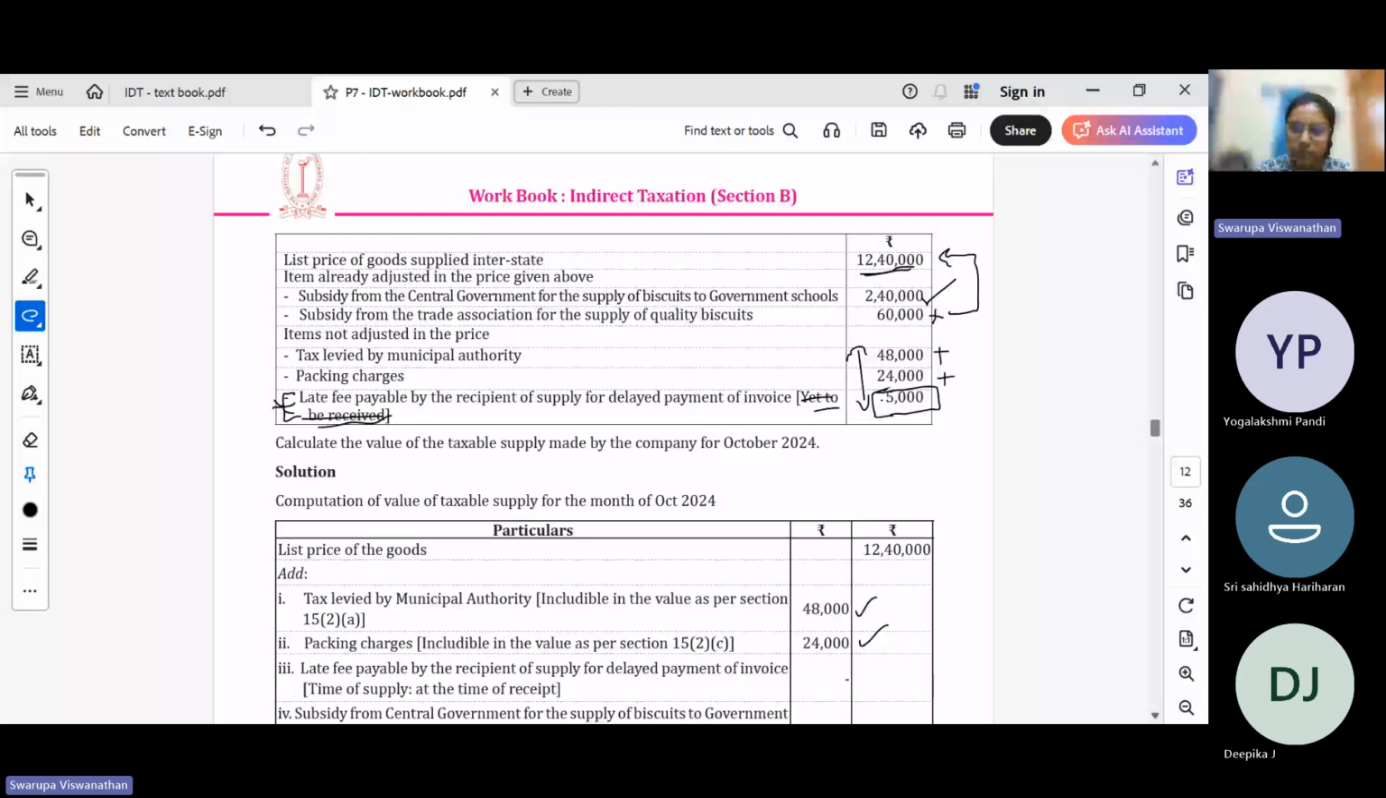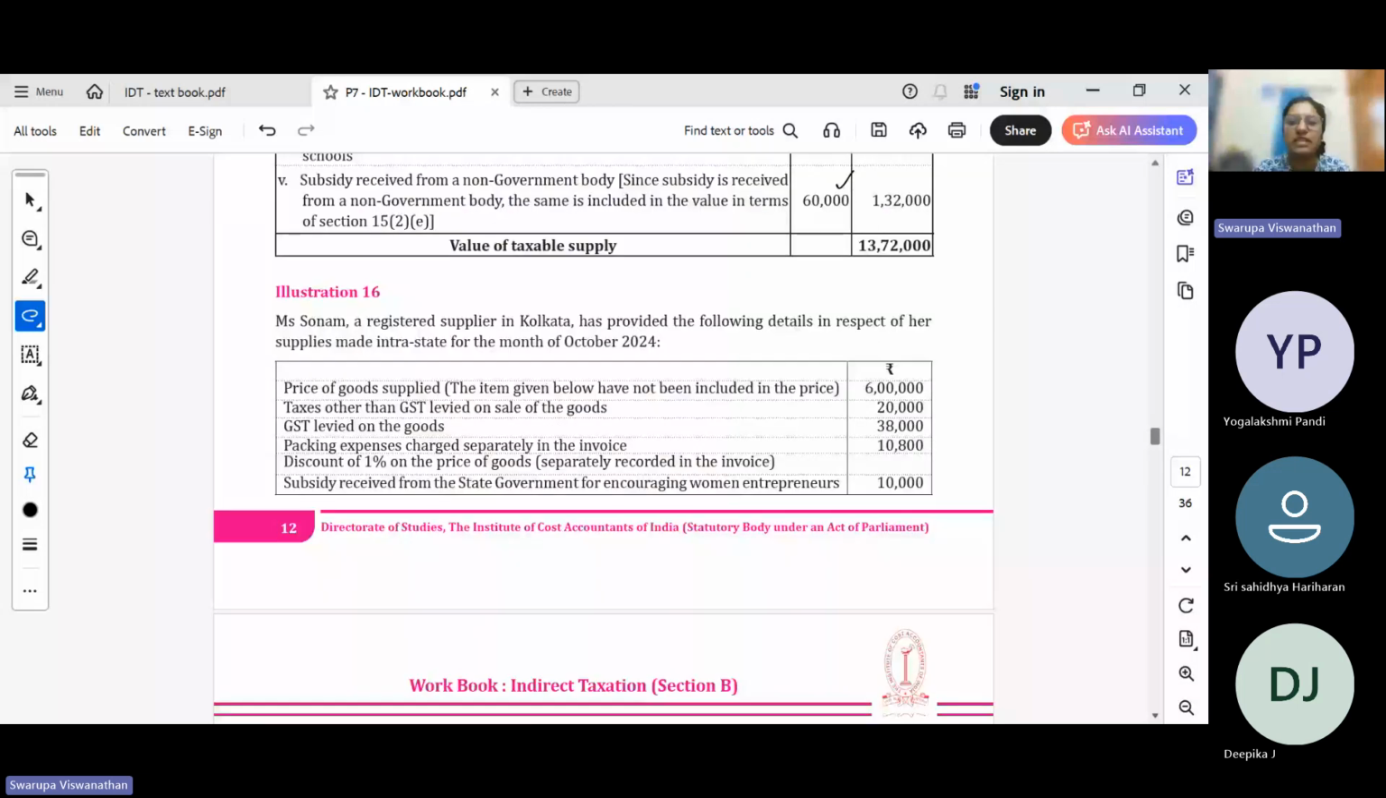But because it is specifically mentioned that it is not yet received, in one question they have tested two angles, value of supply as well as time of supply. Two concepts have been tested.